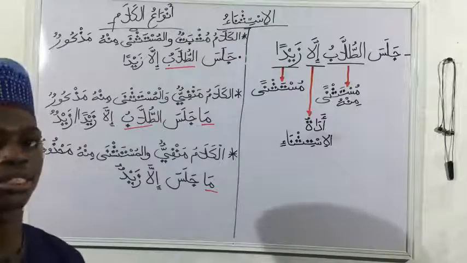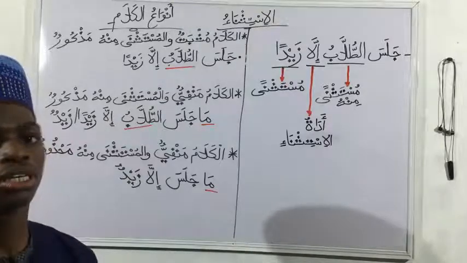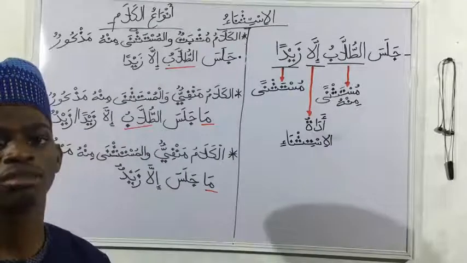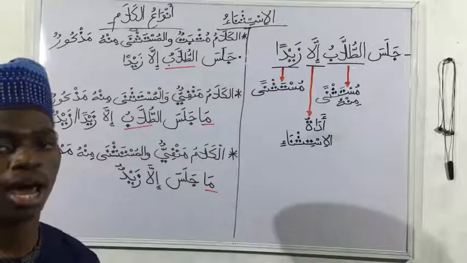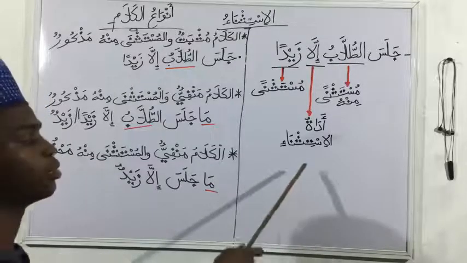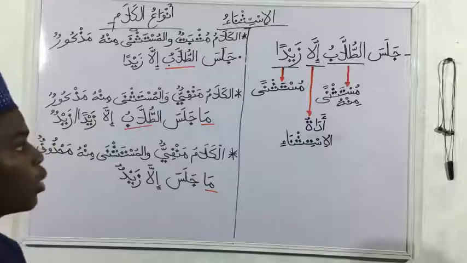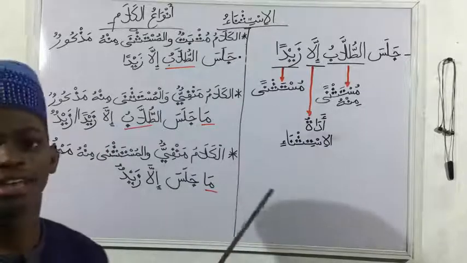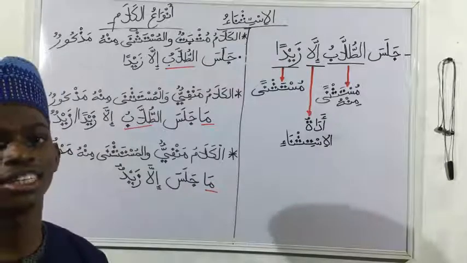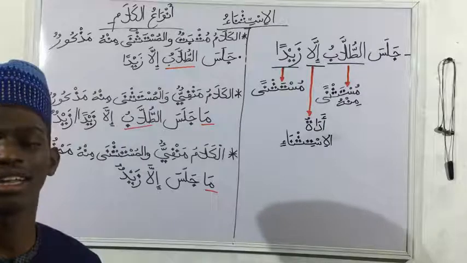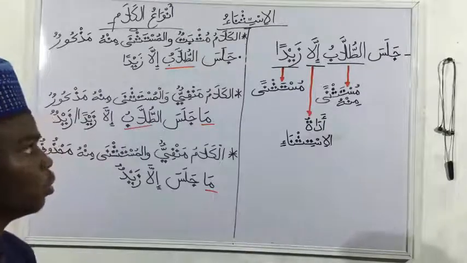Now we call it adat, the tool of istithna, because not all adawatul istithna are huruf. Not all of them are harf. Some of them are ism, some of them are fi'l. So because of that, we just call it adatul istithna. And the most popular adatul istithna that we have in Arabiya is illa. I believe most of us, even without attending any madrasa, know illa means except, when we say la ilaha illallah. So many of us know illa.